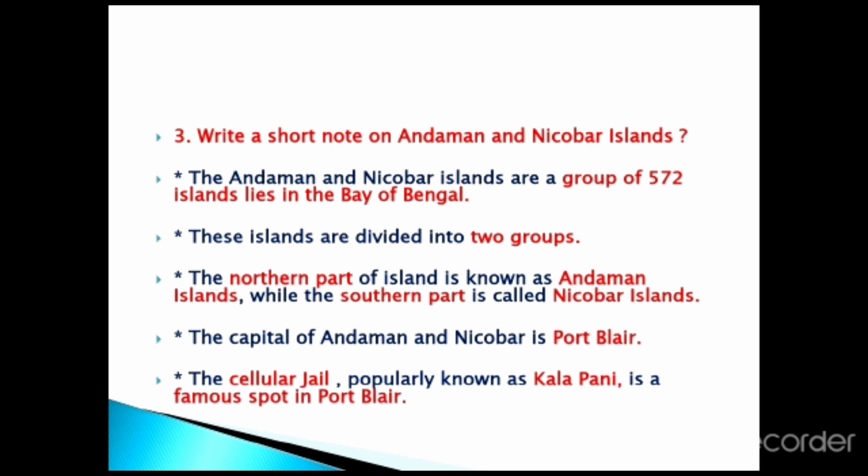Once again, I just repeat. The Andaman and Nicobar Islands are a group of 572 islands which lie in the Bay of Bengal. Second one, these islands are divided into two groups. Third point, the northern part of the islands is known as Andaman Islands while the southern part is known as Nicobar Islands. The next point, the capital of Andaman and Nicobar Islands is Port Blair. The last one, the Cellular Jail, popularly known as Kalapani, is a famous spot located in the capital, Port Blair.